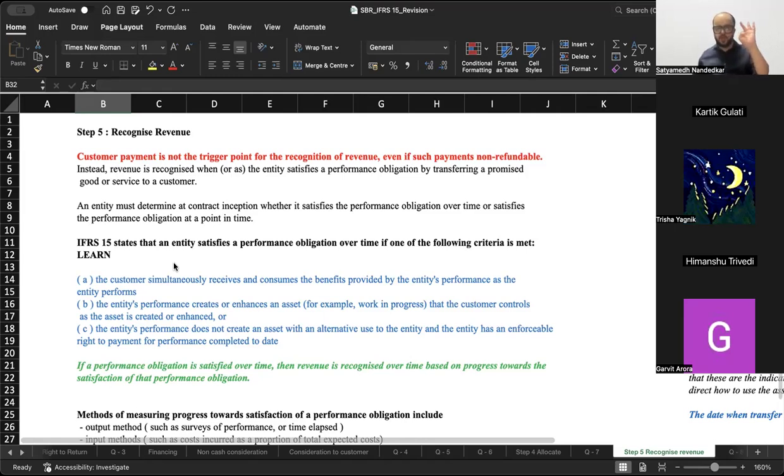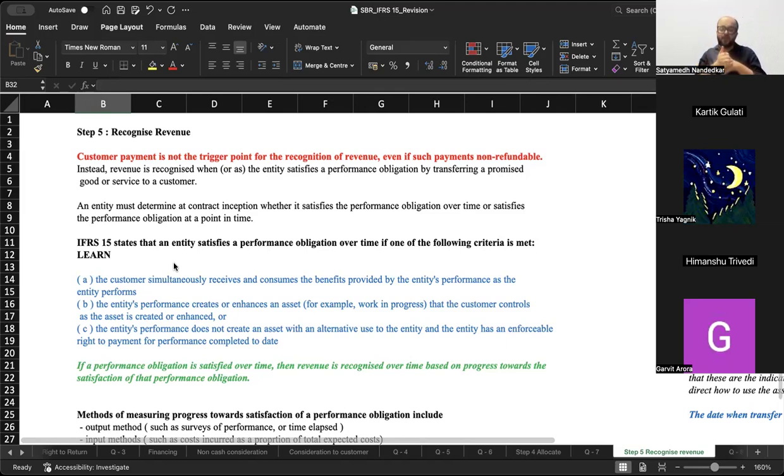There are three situations under which you can say that the performance obligation is satisfied over a period of time. First one, the customer simultaneously receives and consumes the benefits provided by the entity's performance as the entity performs. I am teaching you, I am providing the service, the seller is providing the service, and you are simultaneously consuming the service that I am providing. Then you can say that the performance obligation is satisfied over a period of time.